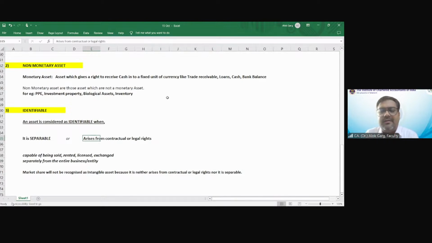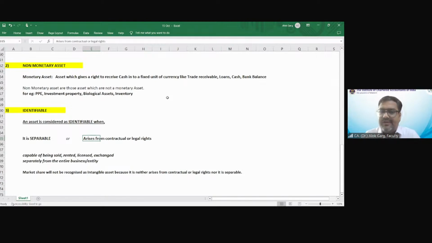Don't you think that when I'm paying a consideration to the Government of India and the Government of India is awarding me a license, I'm getting a contractual or legal right to operate in some telecom circles in some state? So it is arising from a contractual or legal right, and hence it is an intangible asset, right?